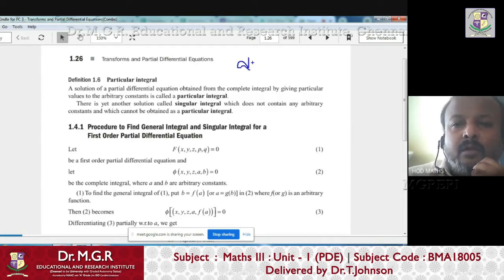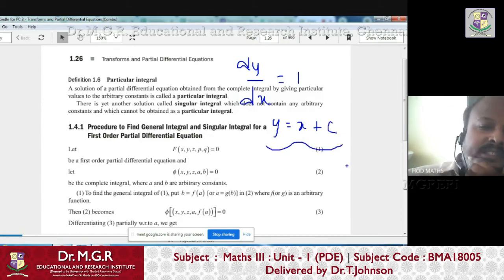Again, going back to the original simple idea, so that you can understand what a particular solution is in an ordinary equation. The same thing can be applied here. So when we integrate this, you will get y equals to x plus c as a solution. I already told you this is the complete solution. And we don't know what c is.